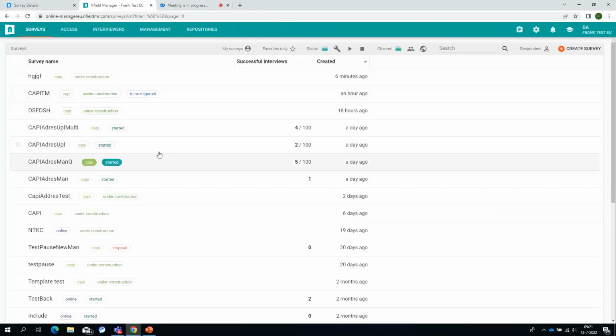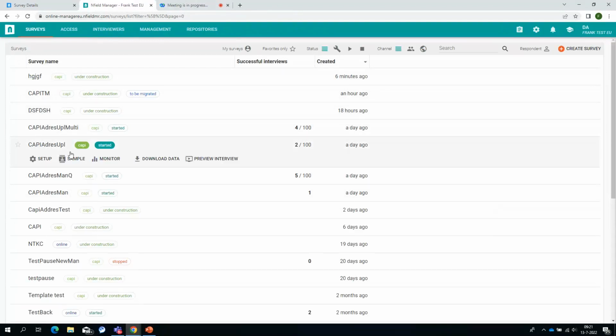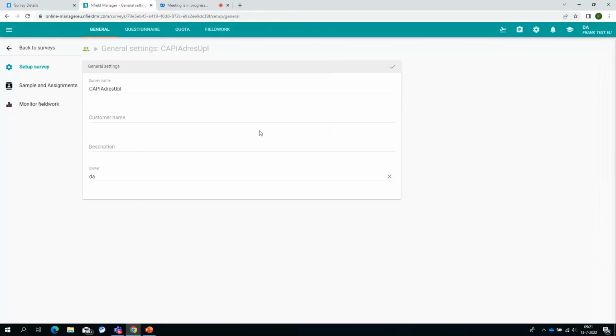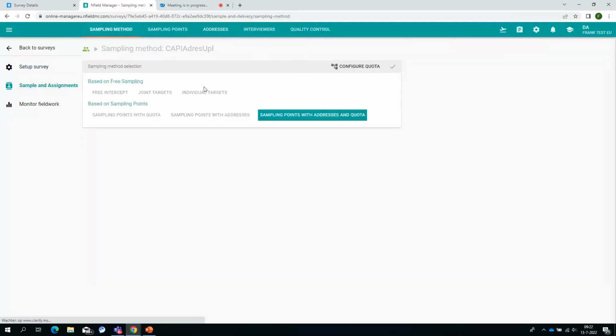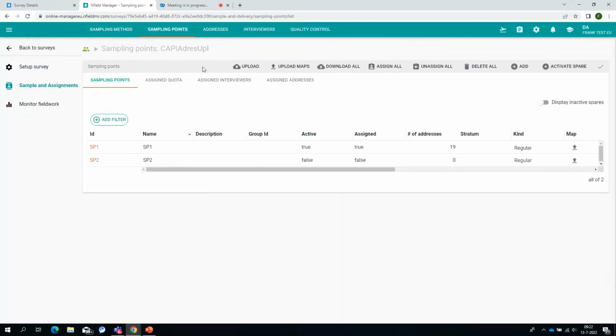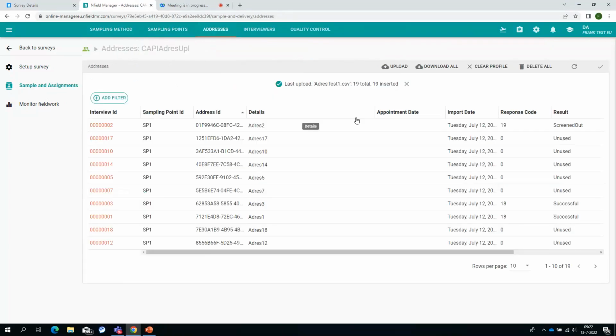Then the last method we have with sample points and addresses is that I actually upload those addresses. So instead of having the interviewer create those addresses, I upload addresses. The sampling method I choose is the same. It's sample points, with addresses, and quota. I create sample points, and these addresses have not been created by the interviewers. I actually uploaded those addresses by clicking upload.